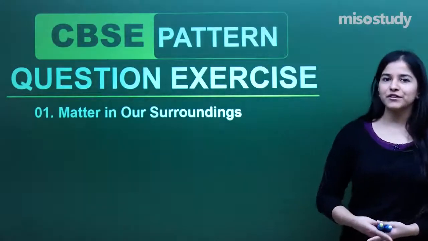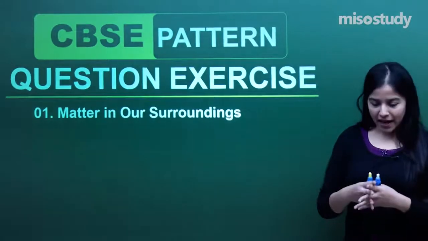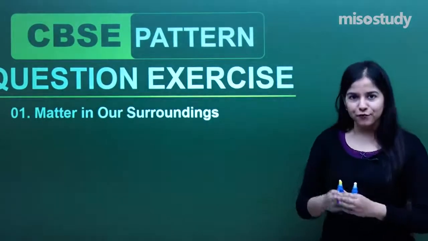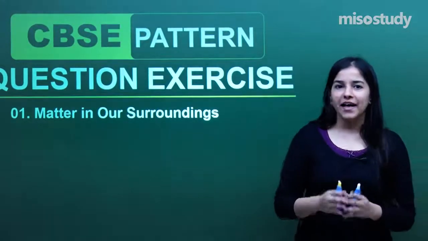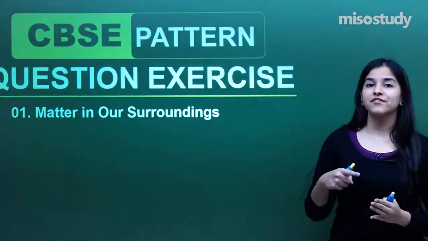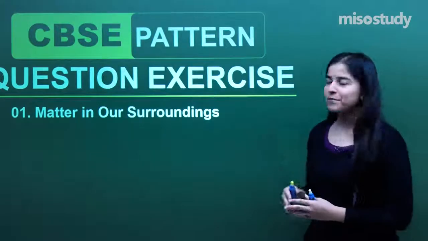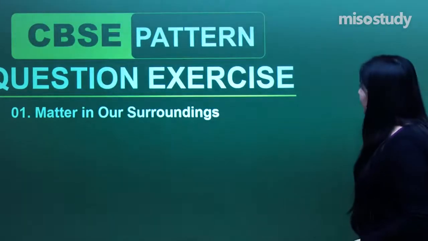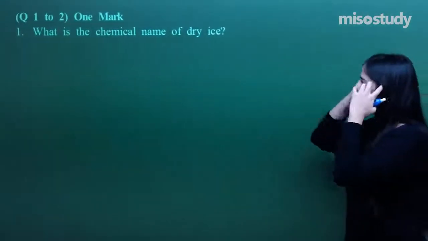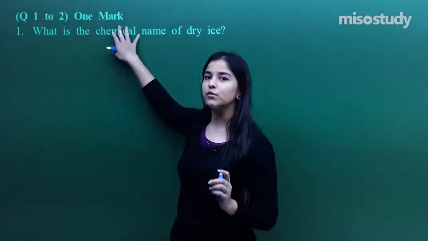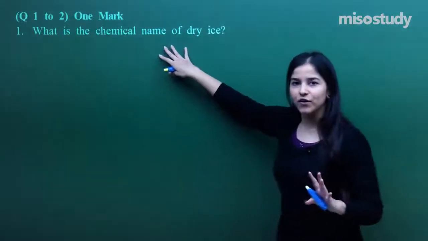So what we are going to start today is the questionnaire round, and I've got a set of 10 questions for you as per the marks, which you need to perform along with me, and I'm expecting that you guys have revised the entire topic very well. Okay, so let us just start with the CBSE pattern question exercise with question number 1. If you carefully see over here, questions number 1 to 2 hold 1 mark. So you need to answer accordingly.